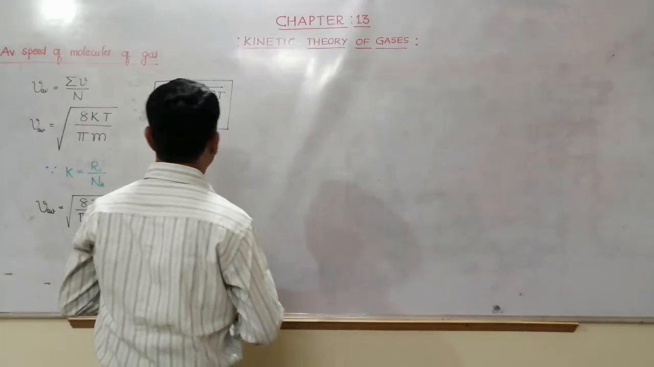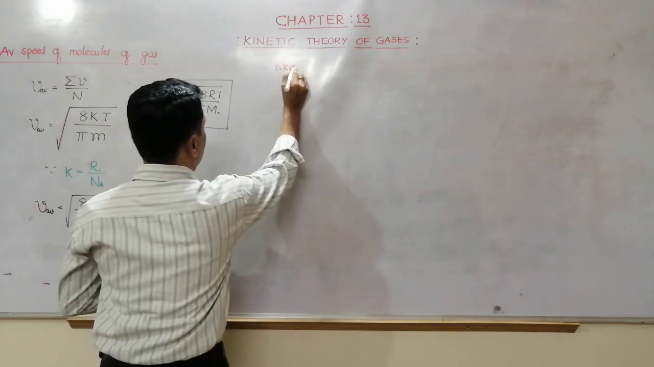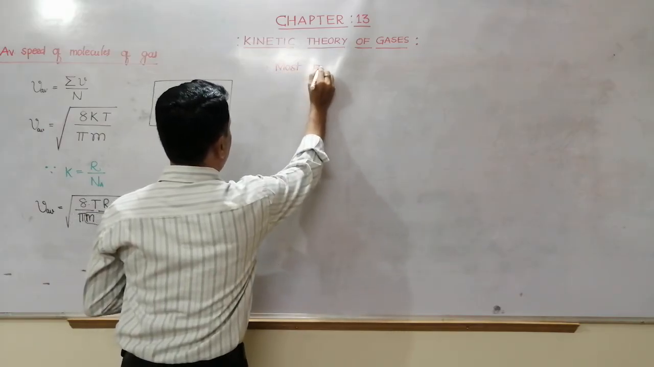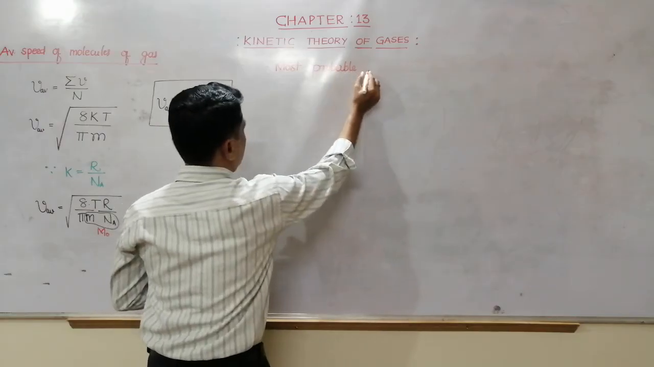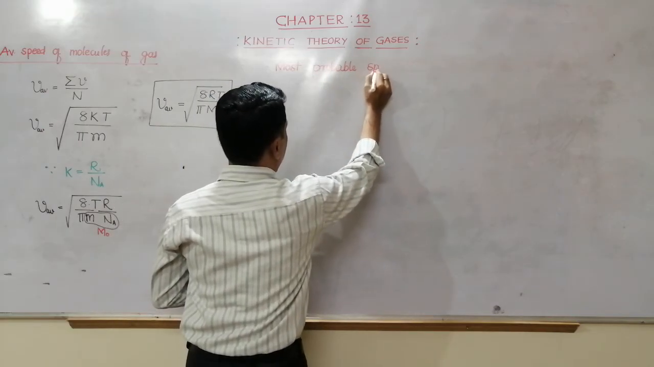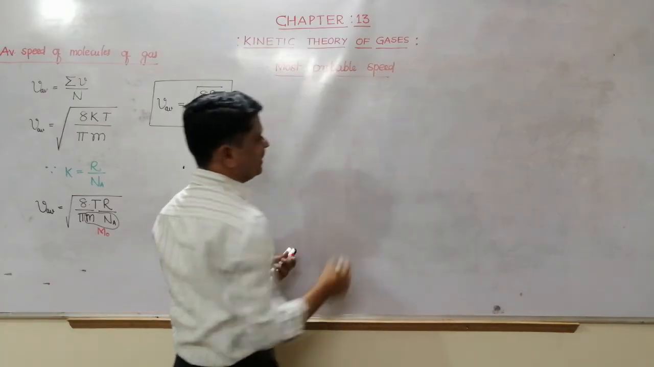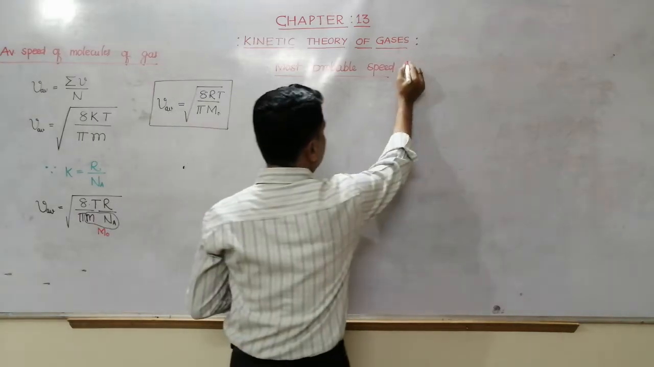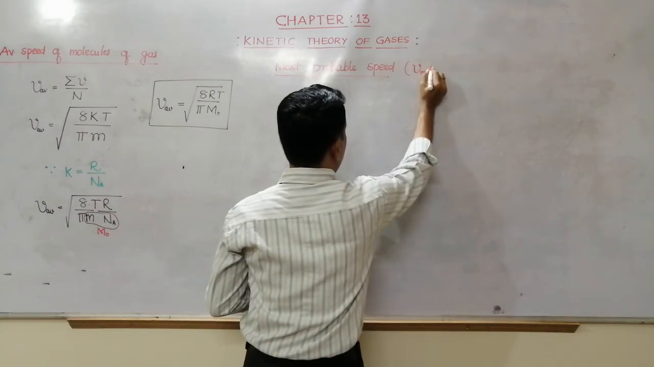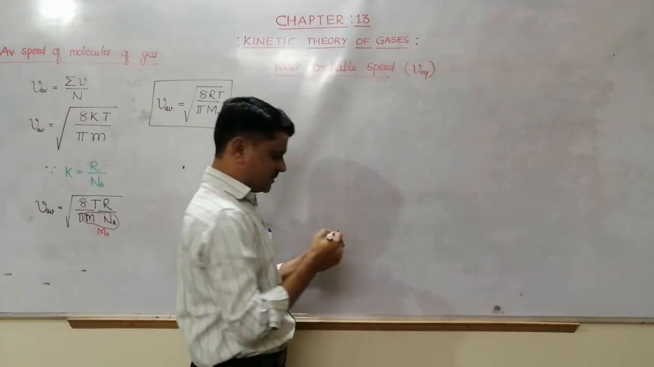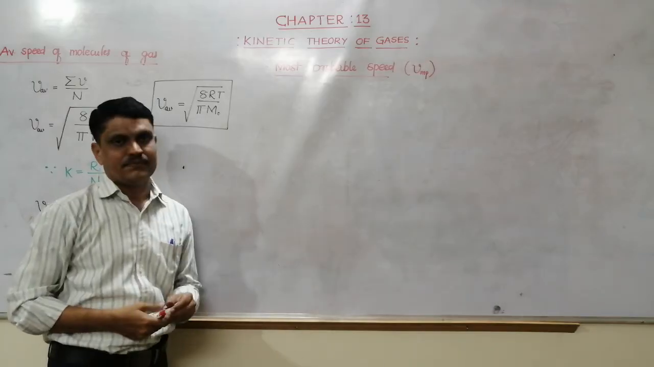Next is most probable speed of molecules of the gas. This I can represent by V m p. M means most, P means probable. Most probable speed of molecules of the gas.